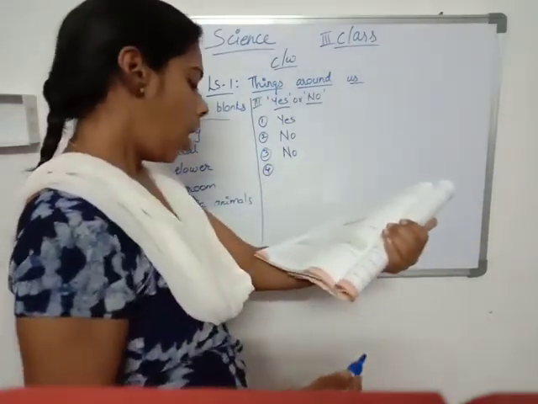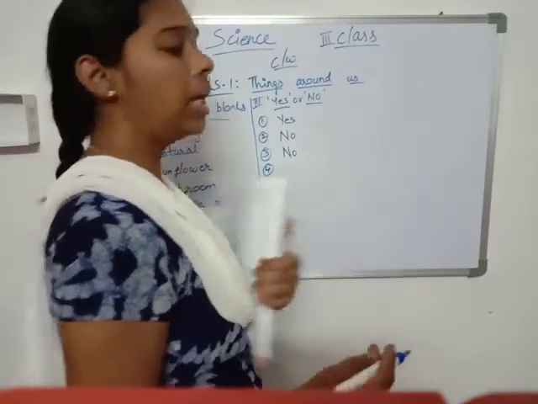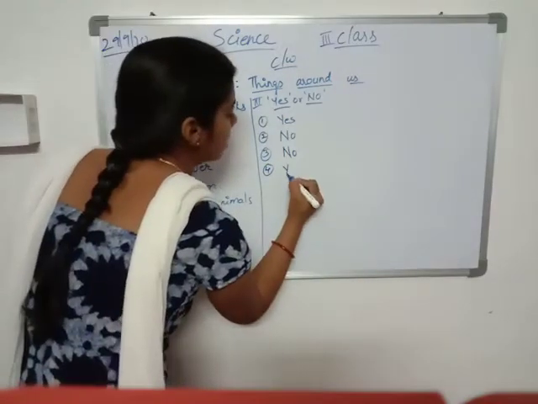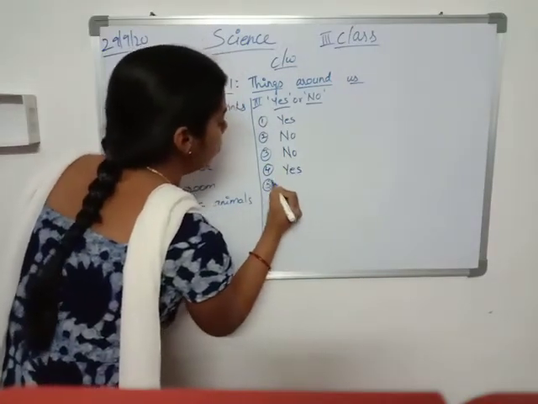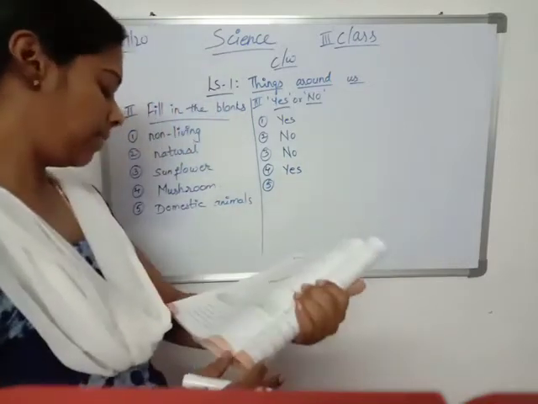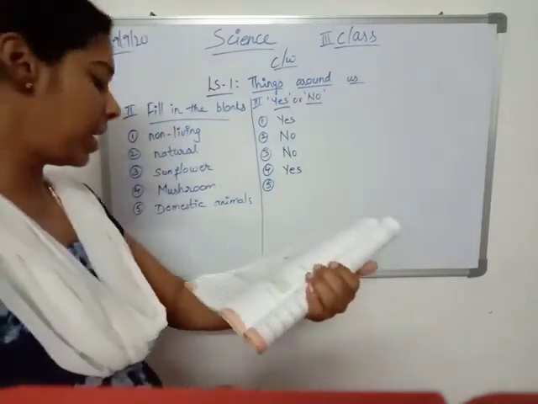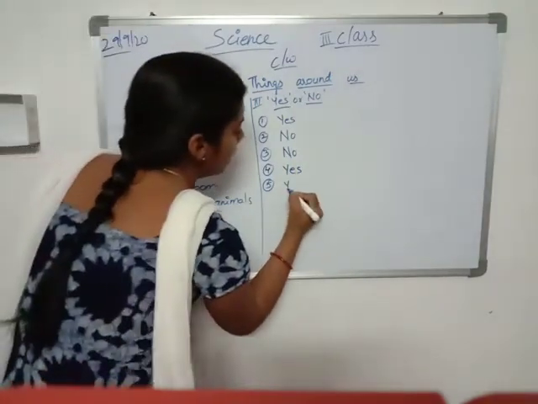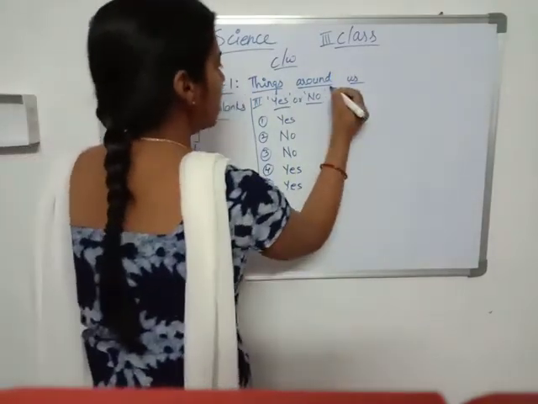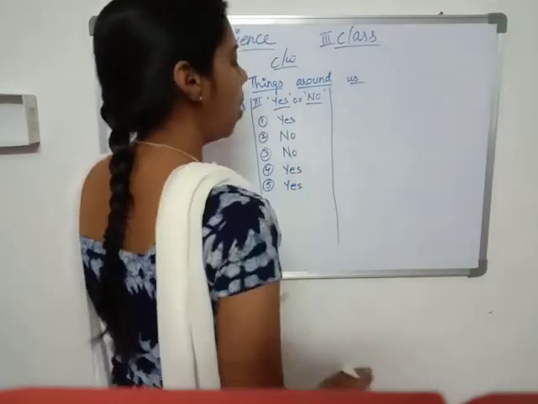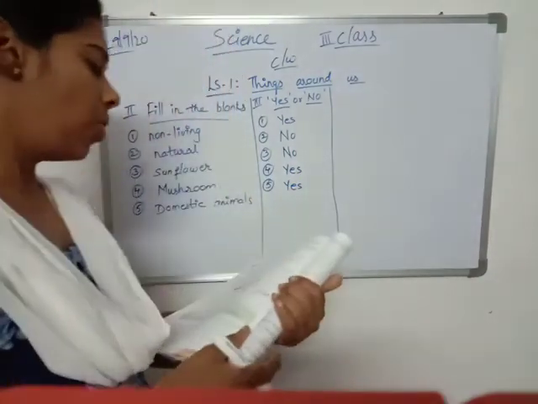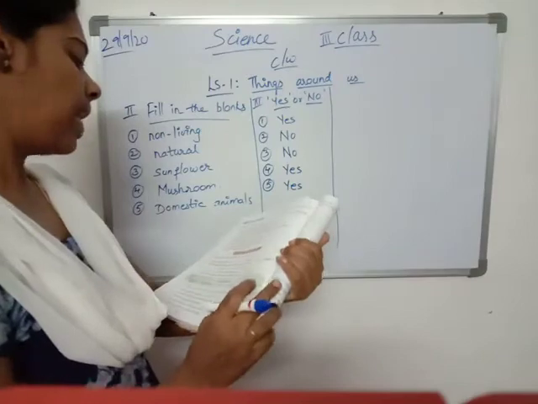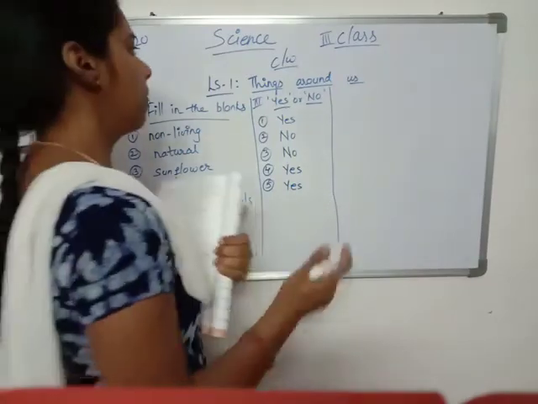Fifth, all animals give birth to their young ones. Yes, all animals give birth to their young ones. That is called reproduction. Animals can show their feelings. Yes, animals can show their feelings. That is, when they are happy, they can show. When they are hurt, they can show. When they are sad, they can show the feelings.